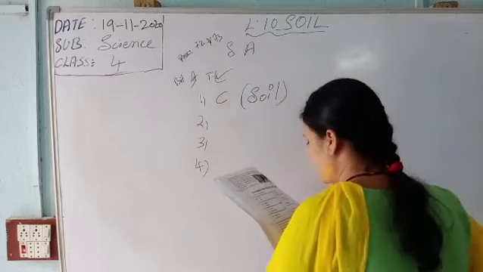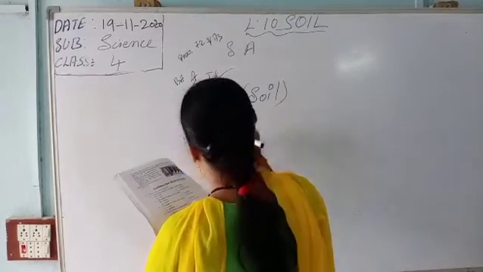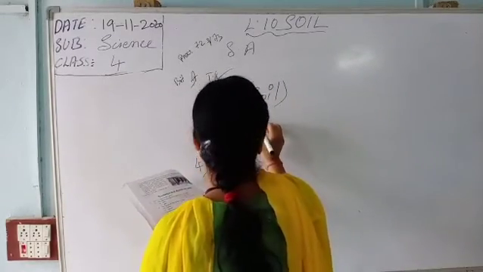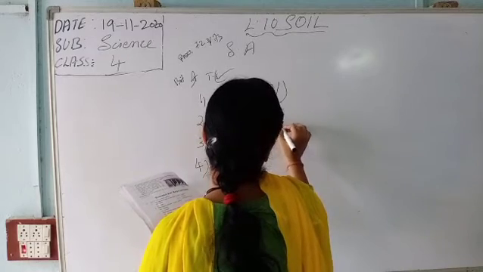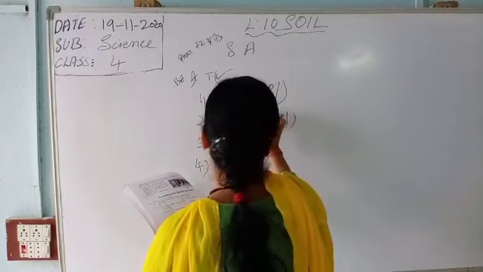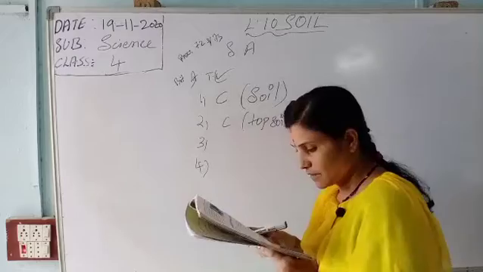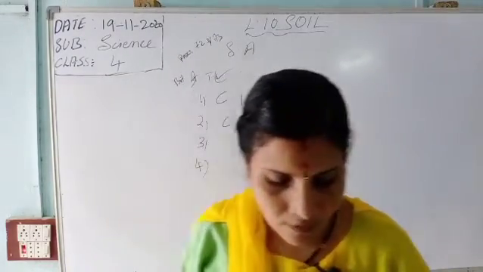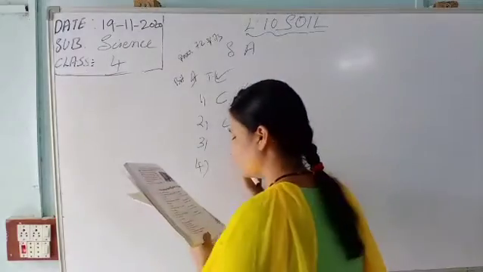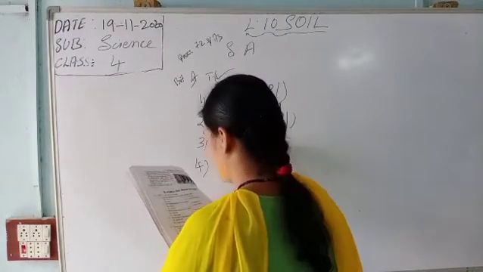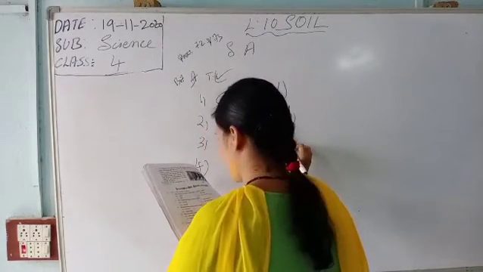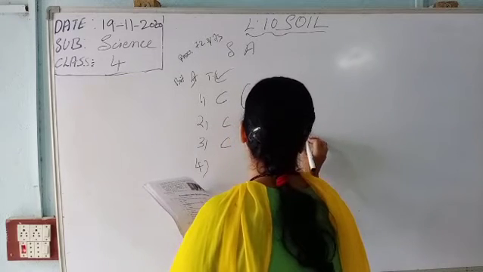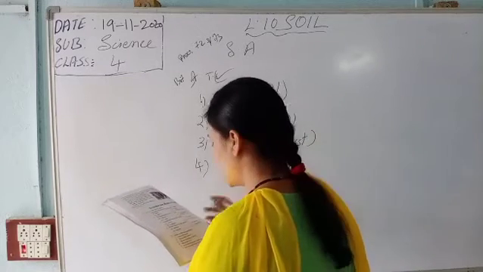The right one is topsoil, C. The scientist who studies soil is known as a pedologist.